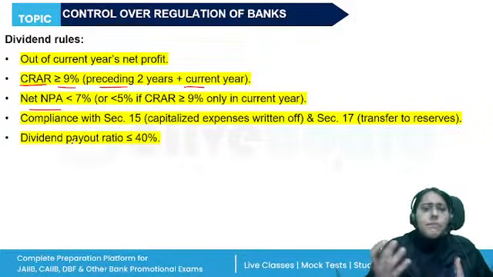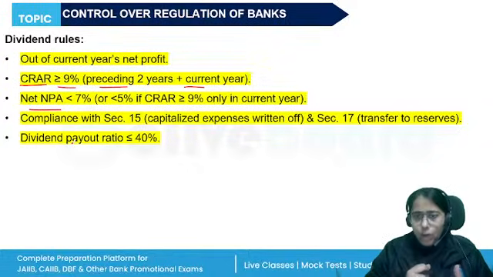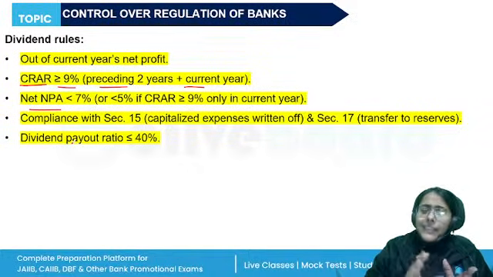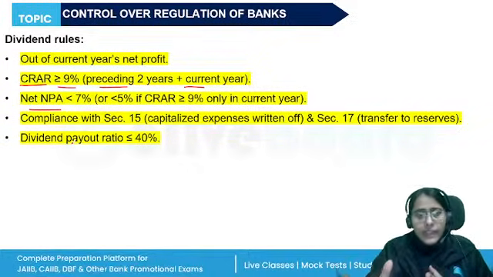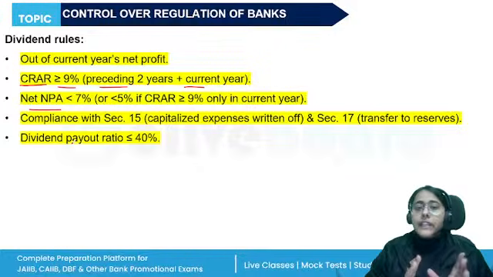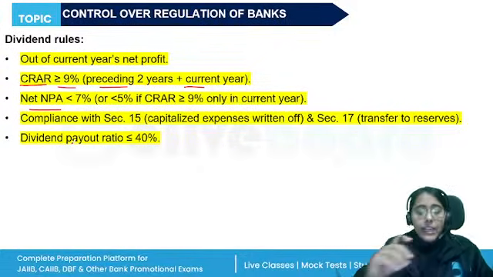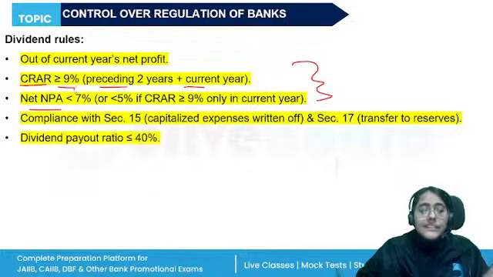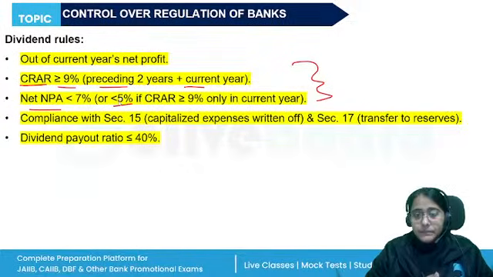Now, let's say the bank does not meet this CRAR norm. They're having at least 9% CRAR, but their net NPA is less than 5%. Then also they will be allowed to declare the dividend. So these two points are there. Either at least 9% CRAR with net NPA less than 7%, or at least 9% CRAR and net NPA less than 5%. Then also the dividends can be declared.